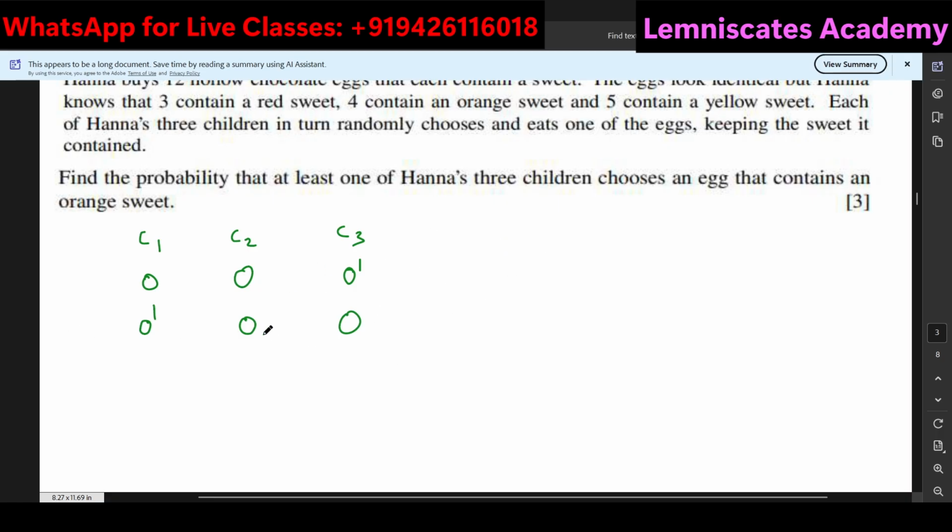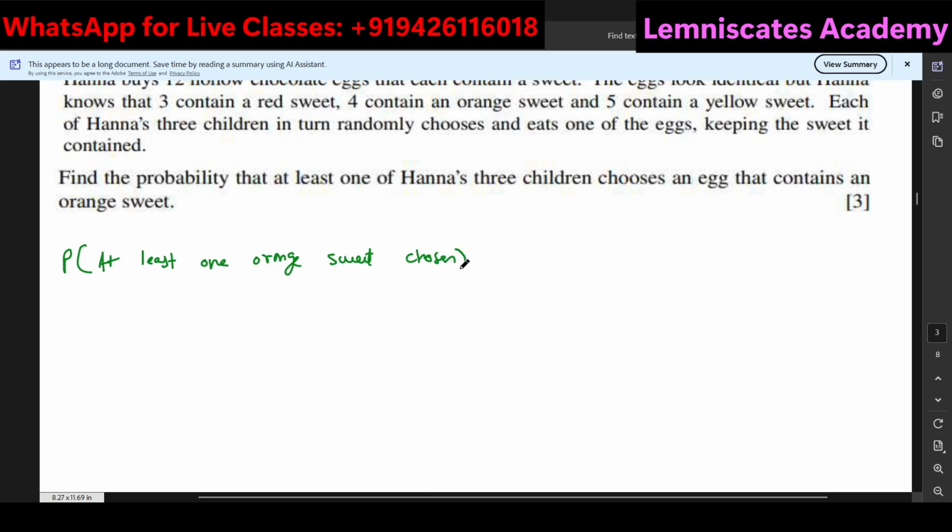But now that I've realized what I'm supposed to do, I'll just go ahead and say that probability of at least one orange sweet chosen will be 1 minus probability of no orange sweets chosen.